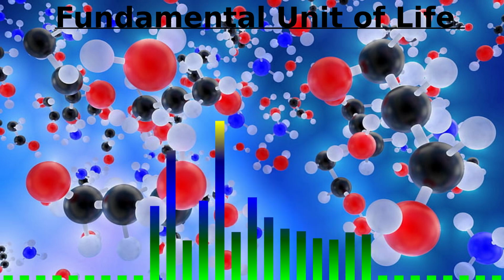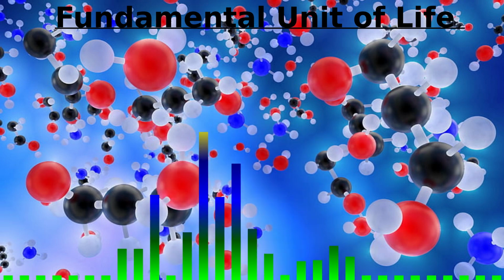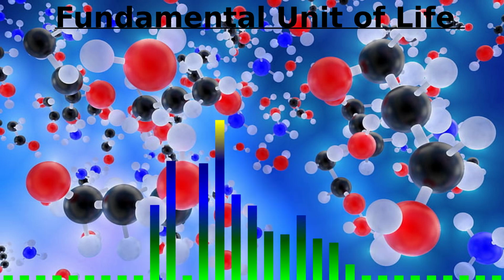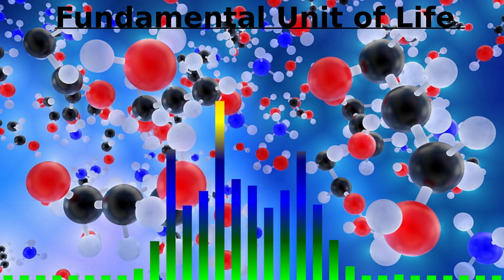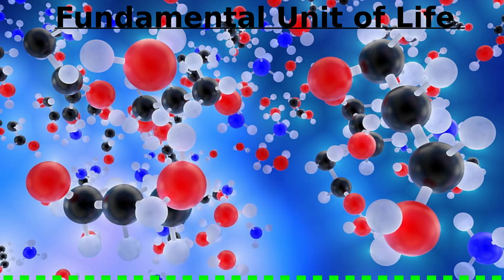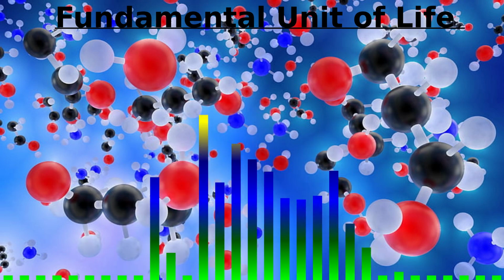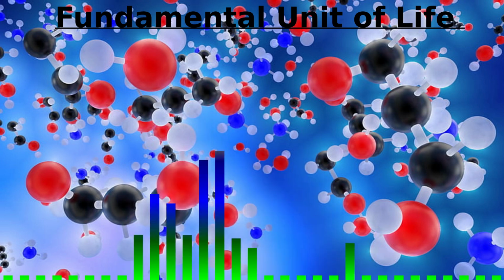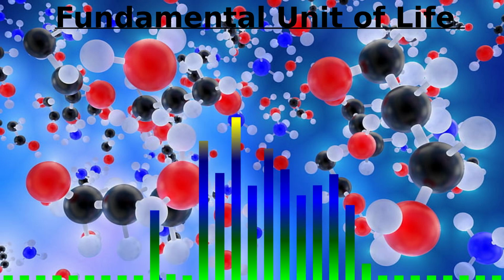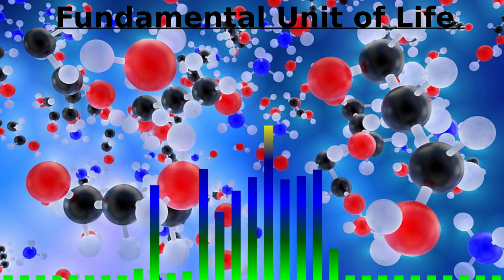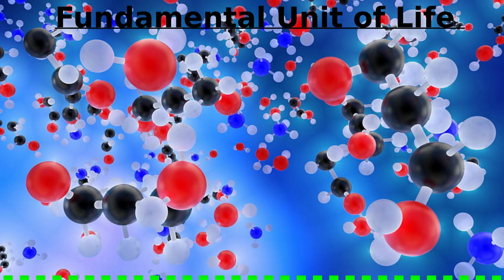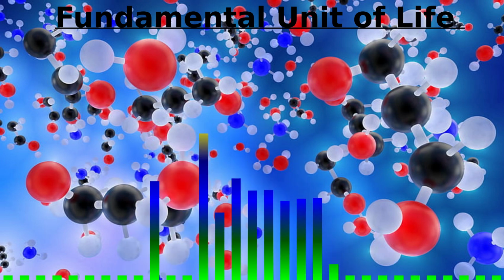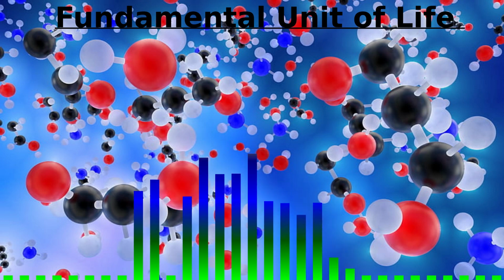The largest cell in the world is ostrich egg, which is 15 centimeter big, and the smallest cell is PPLO, which is between 0.1 to 0.5 nanometers small. There are mainly two types of organisms, unicellular organisms and multicellular organisms. Unicellular organisms, the organisms which are made up of only one cell, are known as unicellular organisms. Multicellular organisms, the organisms that are made up of more than one cell, are known as multicellular organisms.